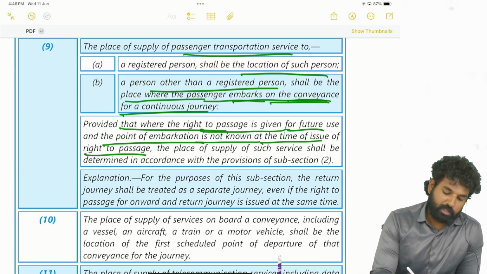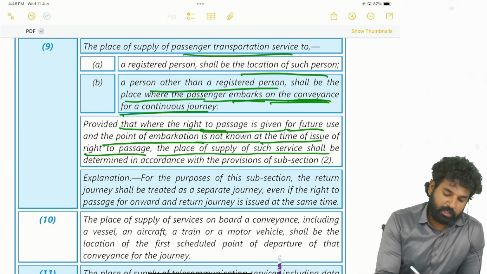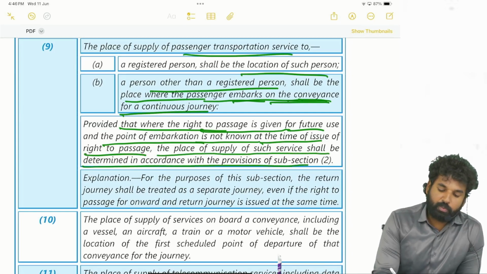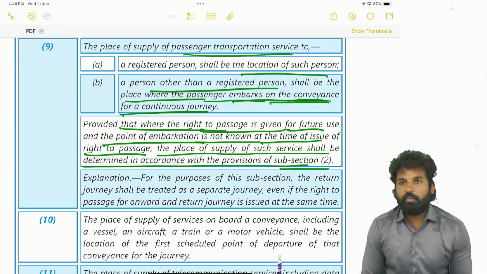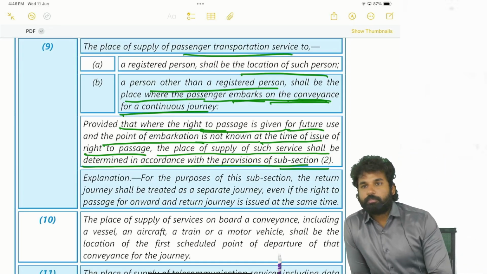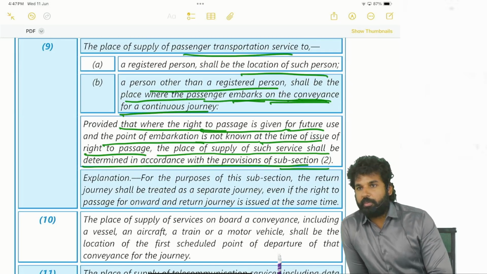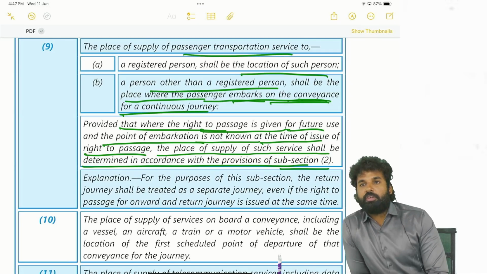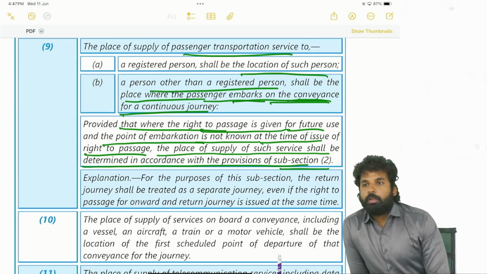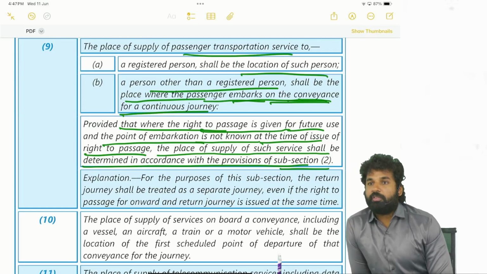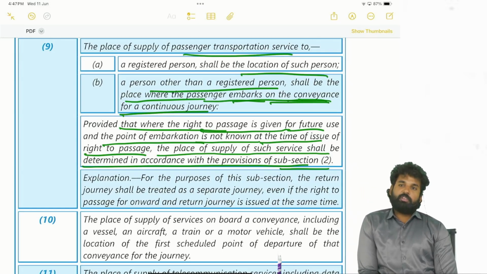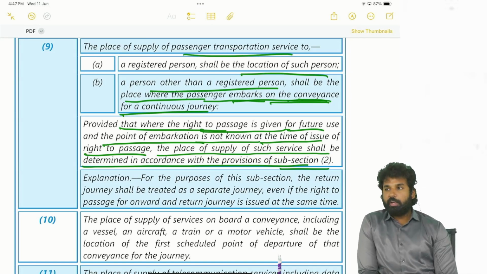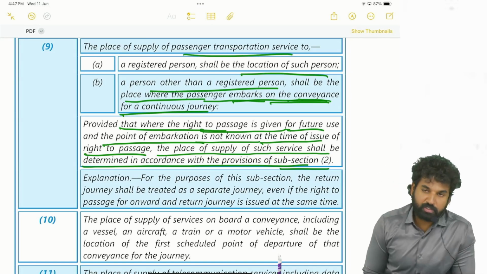Right to passage. So the place of supply of service shall be determined in accordance with the provisions of subsection 2. What is the provision of subsection 2? If it is provided to a registered person, place of registered person. If it is provided to an unregistered person, then if the address of the unregistered person is there in the records, then the location of the recipient. If the address is not there, then the location of the service provider. Okay, that is what section 12 subsection 2 says.